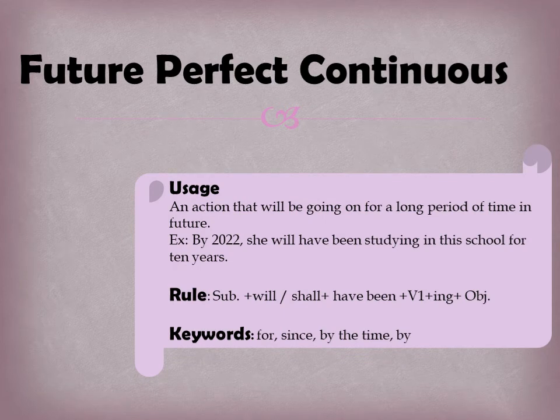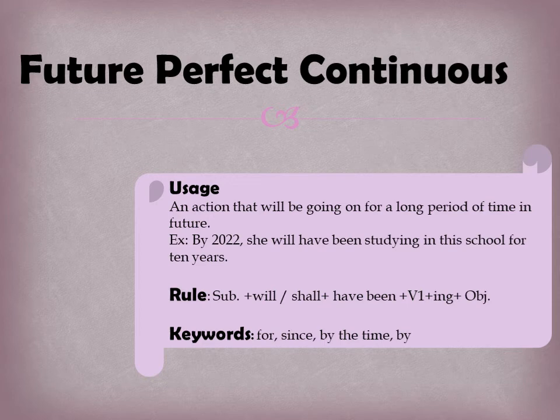Future perfect continuous or future perfect progressive tense. As the name indicates, perfect continuous or perfect progressive. That means any action that will be going on for a long period of time. Now let us see the usage. Any action that will be going on for a long period of time in the future. That means any action that will be progressing for a long period of time in the future. It started from the past, it is going on in the present and will be going on in the future, which indicates a long duration of time.